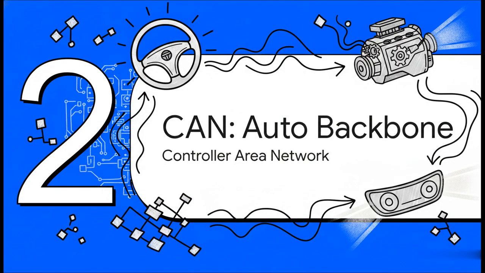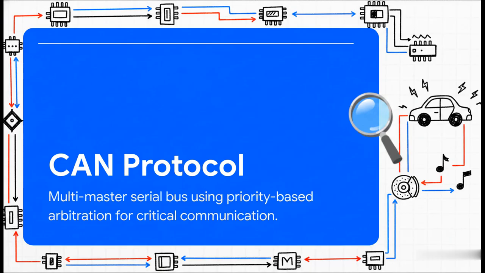Section 2. CAN, the automotive backbone. So let's jump right into our first truly harsh environment, the modern automobile. This is a place where communication reliability is literally a matter of life and death. Enter CAN, developed by Bosch way back in 1986. The absolute key to its success here is priority-based arbitration. See, there's no central host slowing things down. Instead, critical messages automatically win the race.